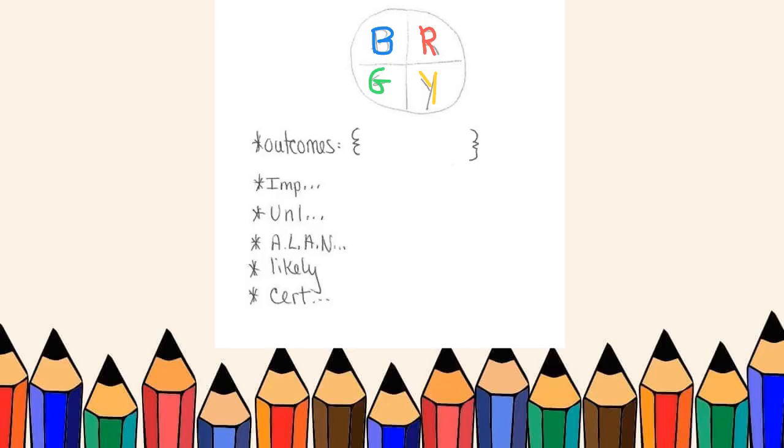So when I am talking about outcomes, sometimes outcomes are called your sample space. And they use these weird little brackety things. And you're just going to list all the things that could happen when I spin this spinner.